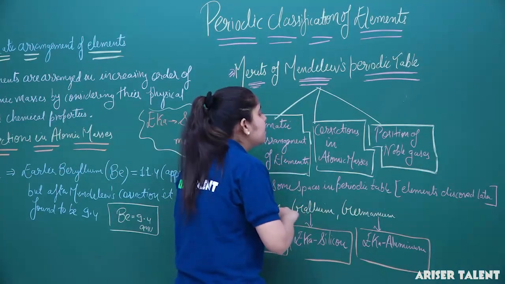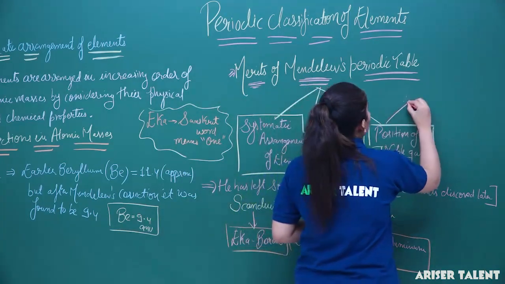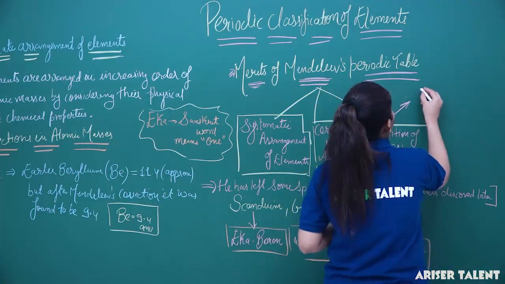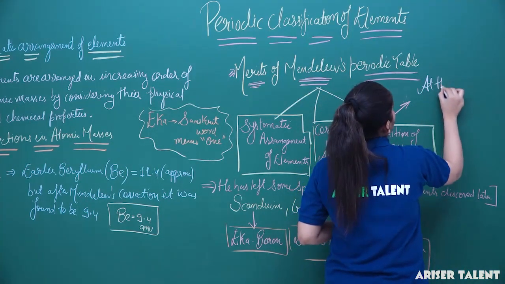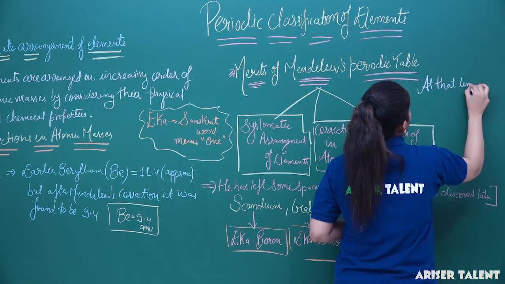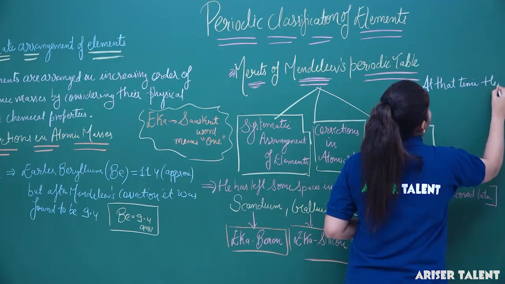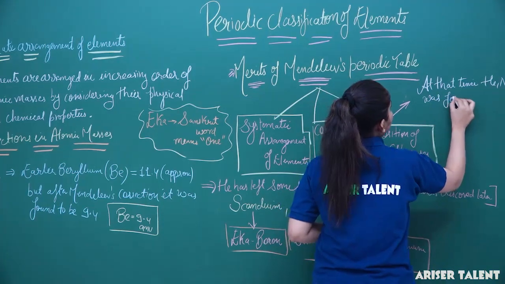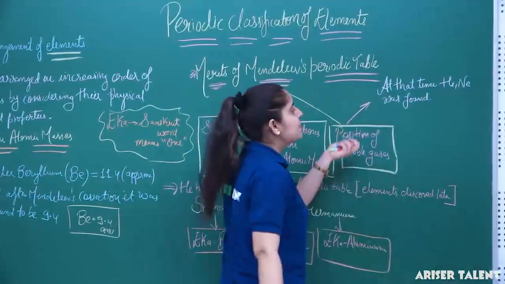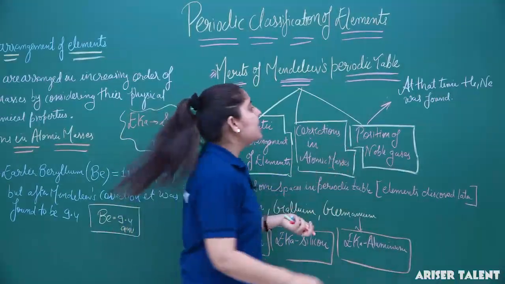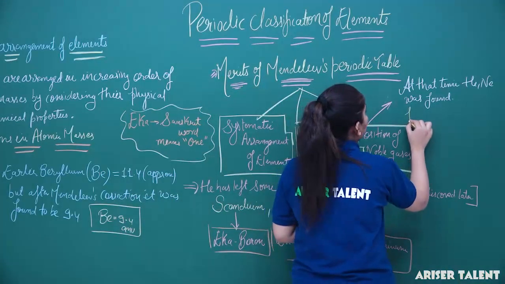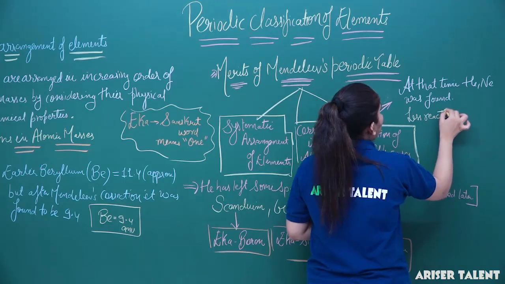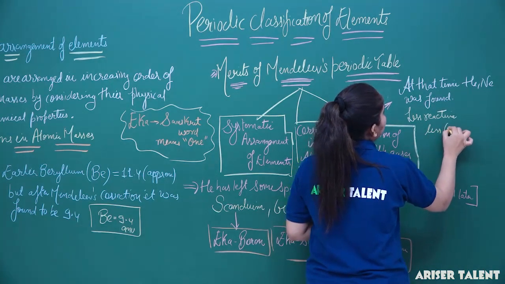So what does it specify? In the position of the noble gases, at that time, helium and neon were found. These are actually noble gases. These gases were discovered, but they are very less reactive because they are noble gases and they are present in very less concentration.